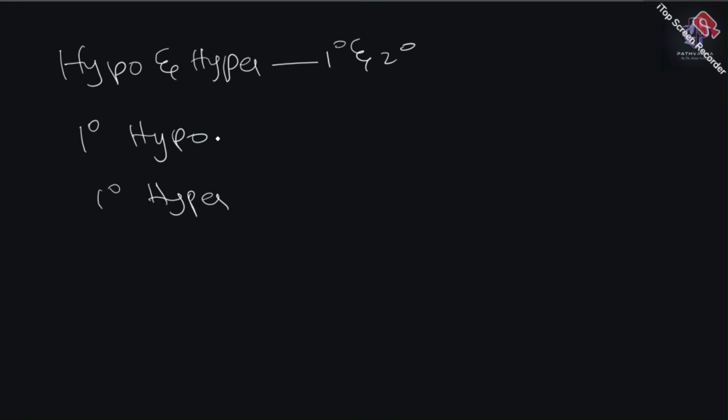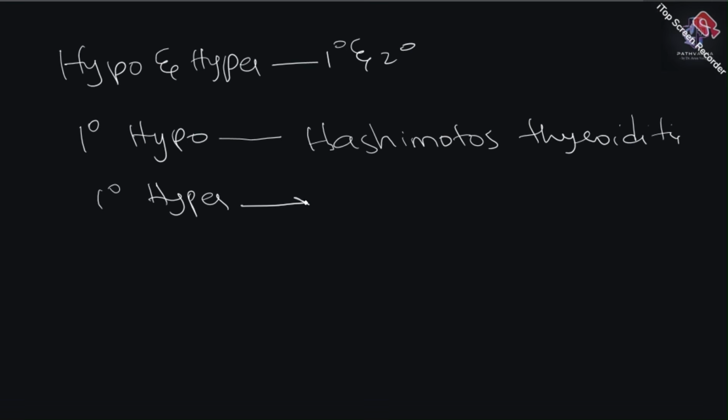Coming to primary hypothyroidism, there are multiple diseases, but one of the most important conditions which causes primary hypothyroidism is Hashimoto's thyroiditis. It is very important, not just for exams but even for your clinical practice. In primary hyperthyroidism, we are going to discuss Graves' disease.